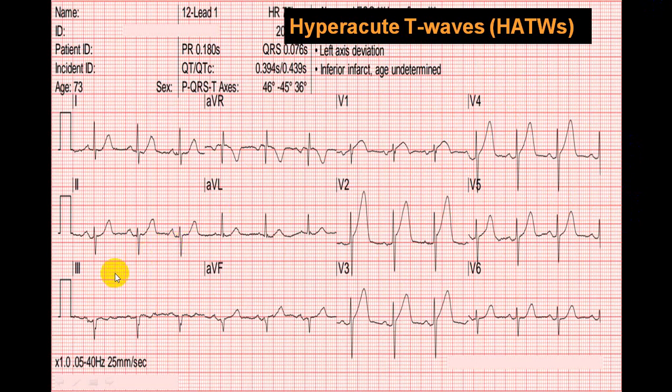There are no changes here. There is a slight T wave. There's an ST depression. There's a left axis deviation. Inferior wall infarct? I'm not convinced regarding inferior wall infarct. This is more of an anterior wall. V2, V3, V4, V5, almost V5. Even in V6 there is a tall T wave. So this is in favor of an anterior wall infarct. Do keep it in mind.